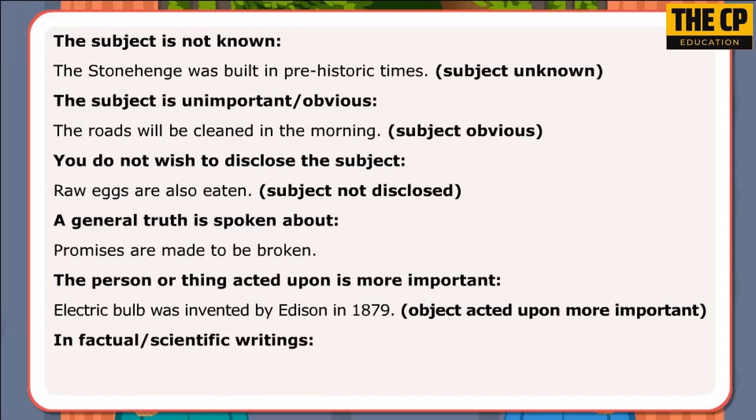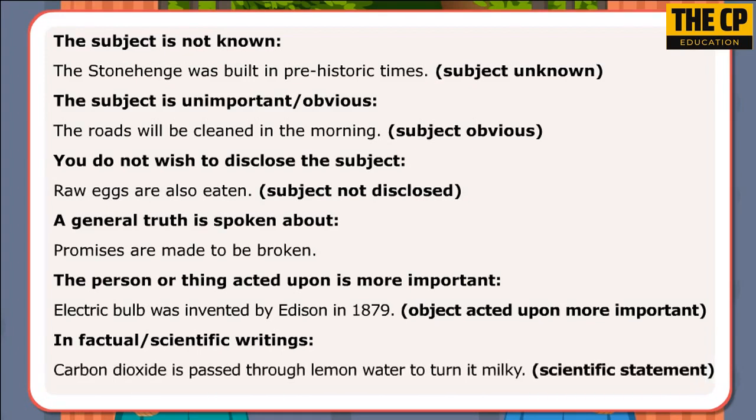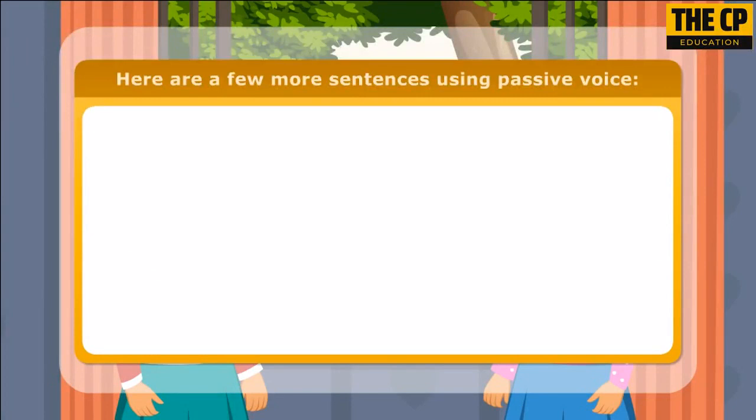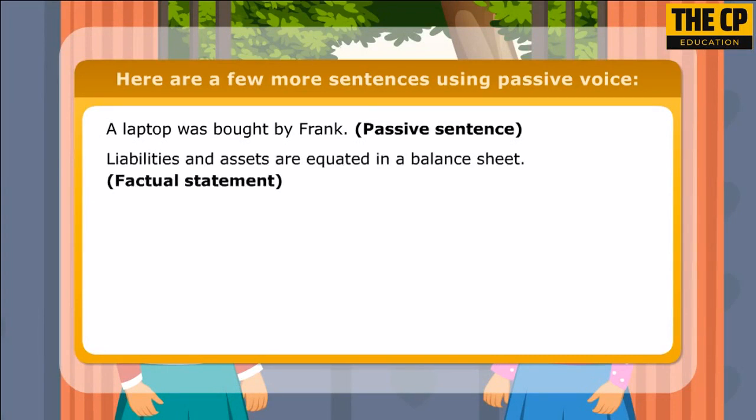In factual or scientific writings. Carbon dioxide is passed through lemon water to turn it milky. Scientific statement. Here are a few more sentences using passive voice. A laptop was bought by Frank. Passive sentence. Liabilities and assets are equated in a balance sheet. Factual statement.